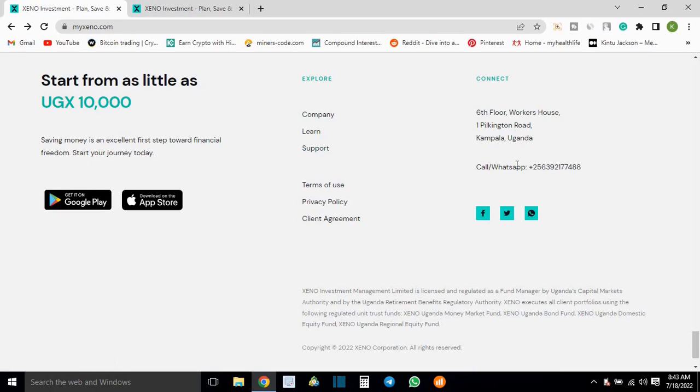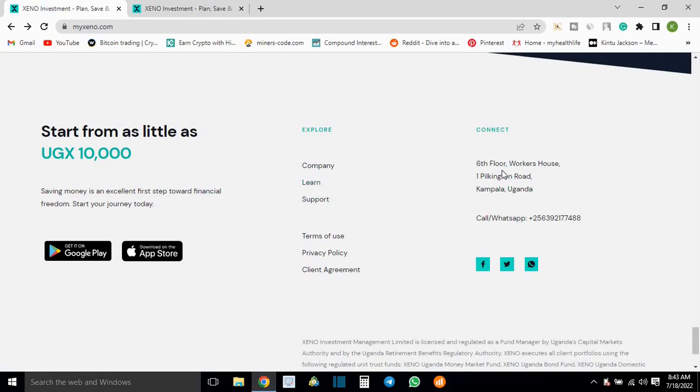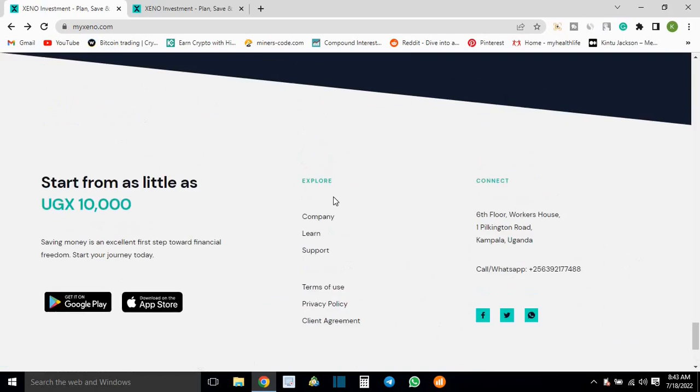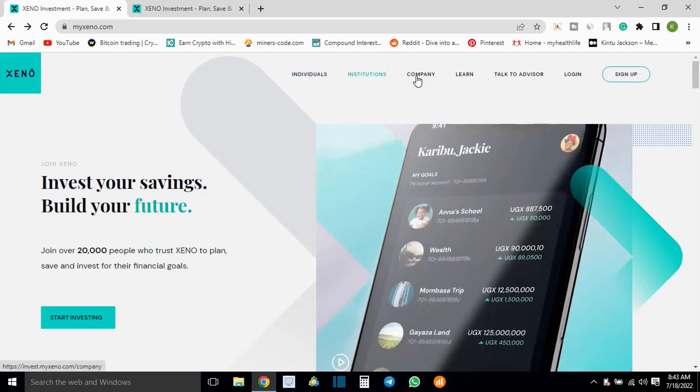They have their WhatsApp number right here, and you can contact them at this address, 6th floor, Workers House, Kampala, Uganda. And if you have time, kindly check through their terms of use and privacy policy and client agreement as well. So I wanted to show you something right here.